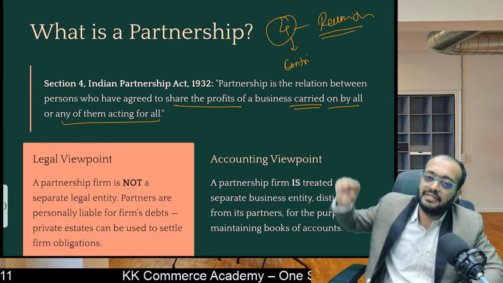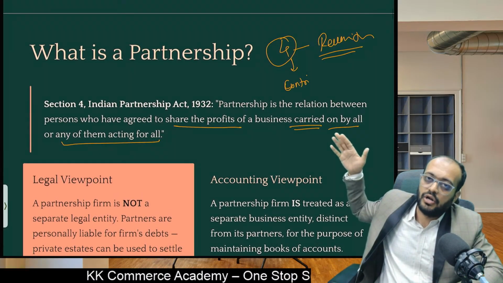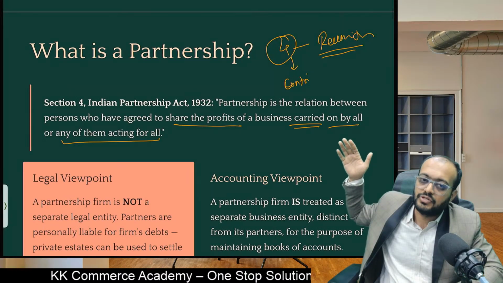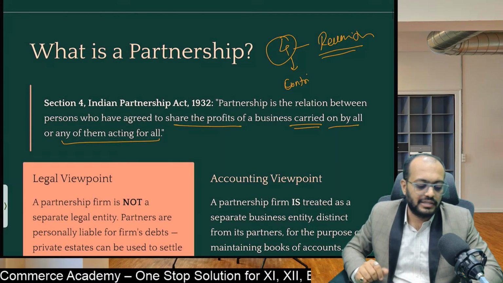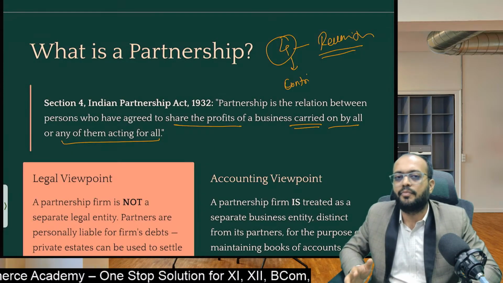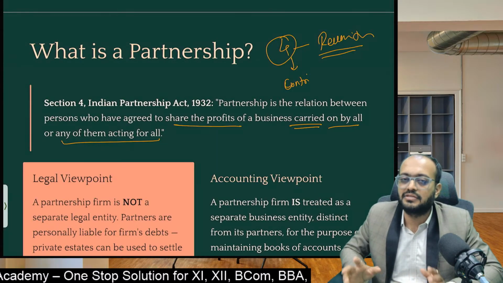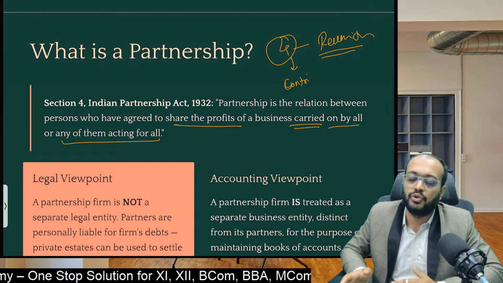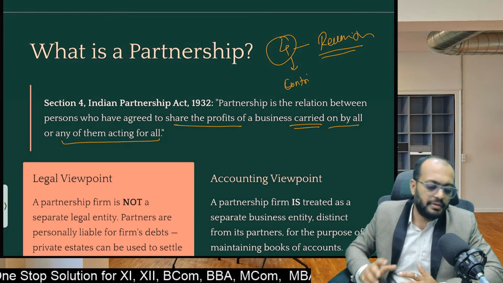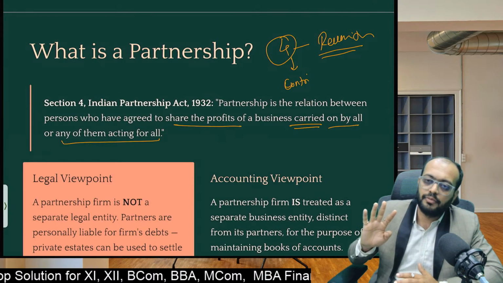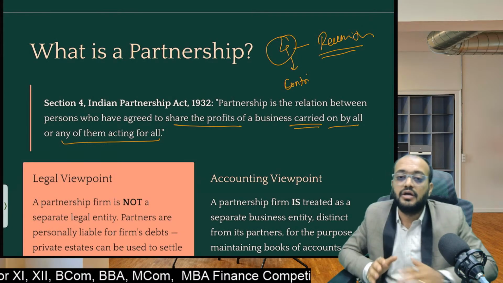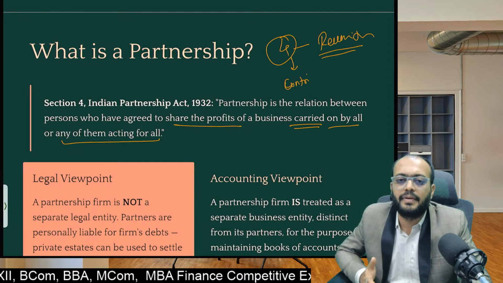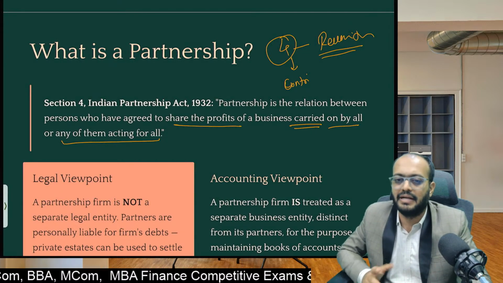So that's why the definition says "carried on by all," that means all partners do the business, "or carried on by any of them acting for all." So it is possible that, suppose there are four partners, only one is doing the business and the others are just sitting at their own homes. It is also possible that out of four partners, two are actively doing business and two are just sleeping partners, not doing anything. Or of course there is a possibility that all partners are actively doing business. So there are multiple possibilities.